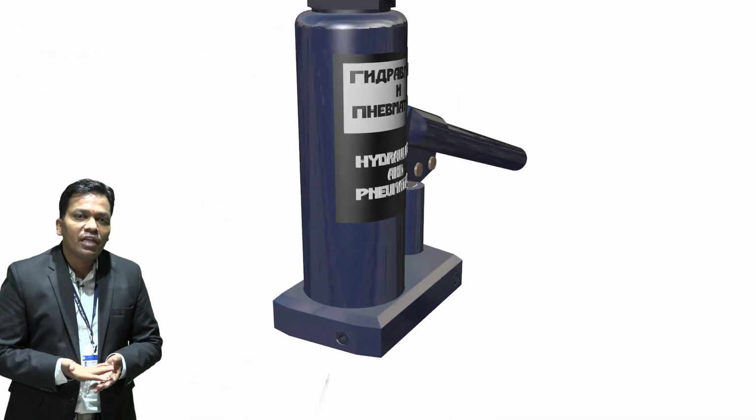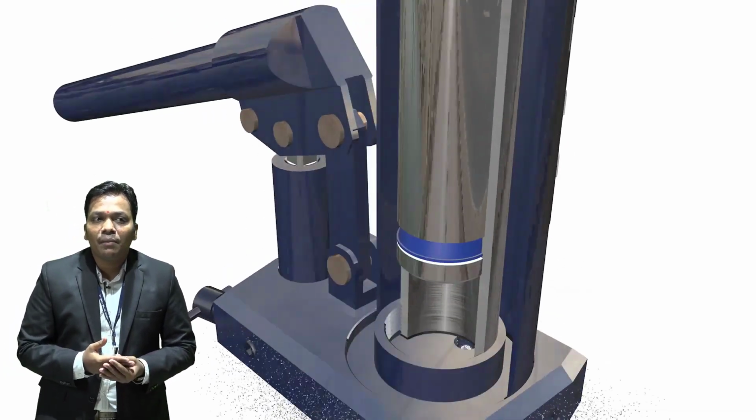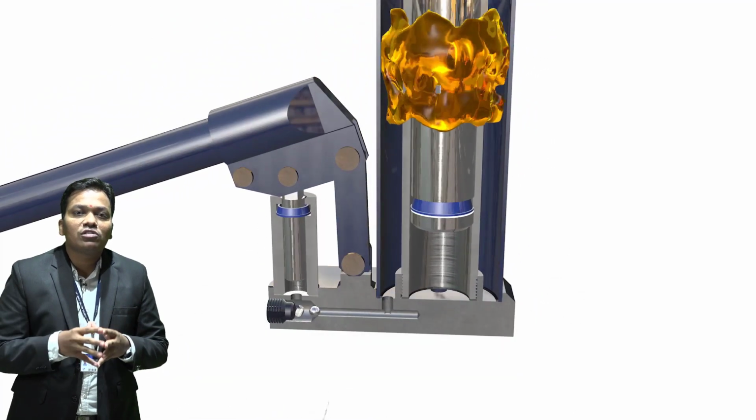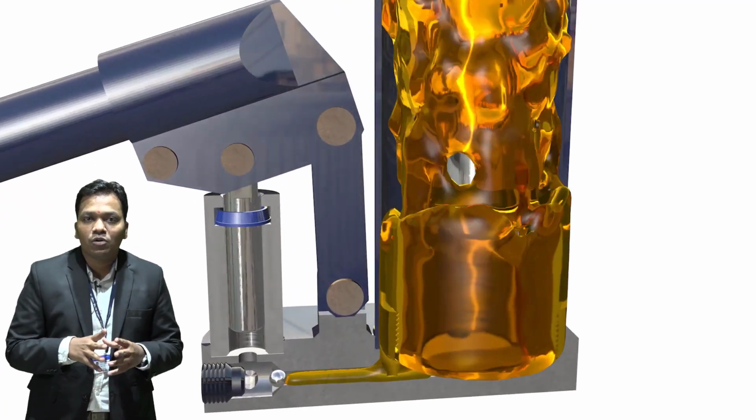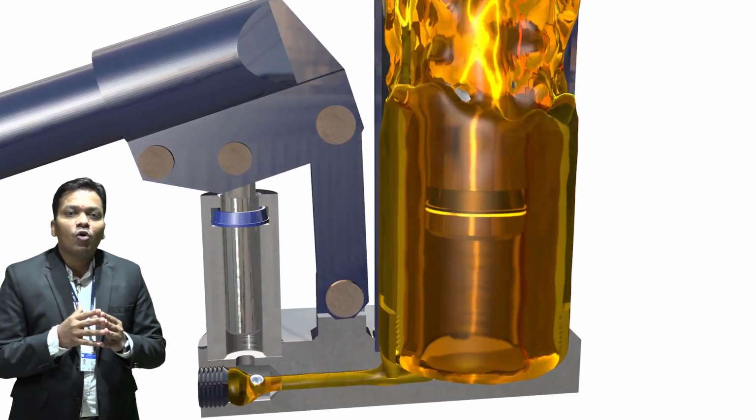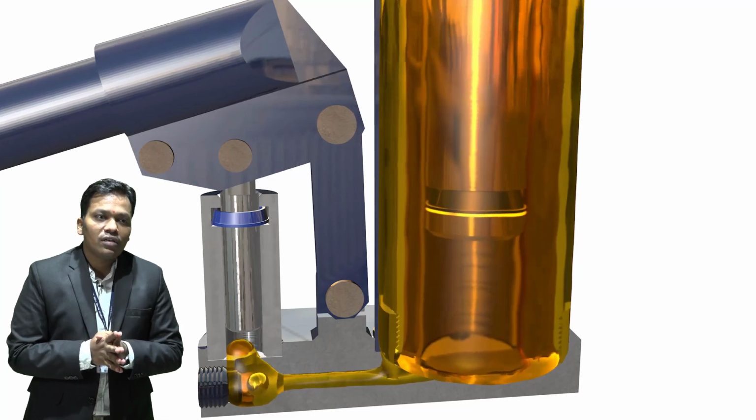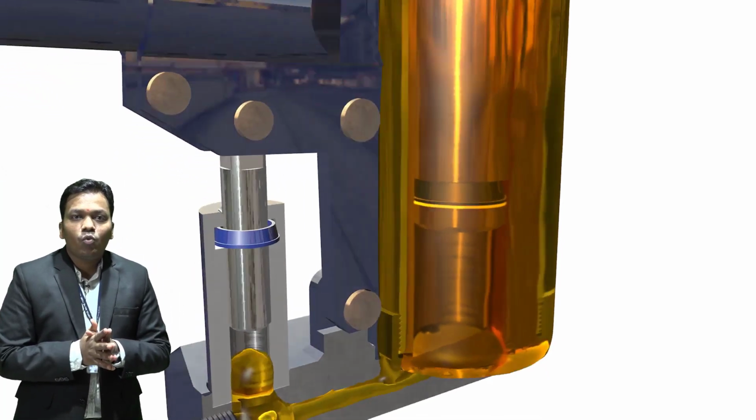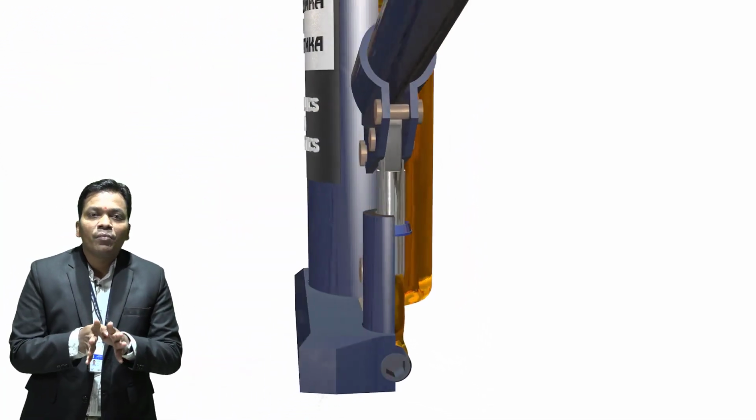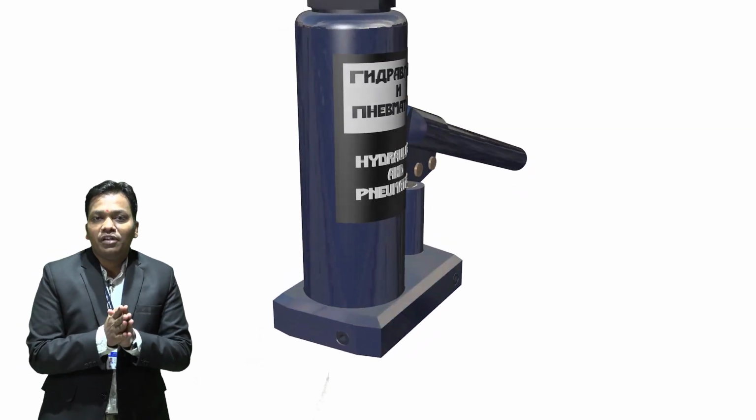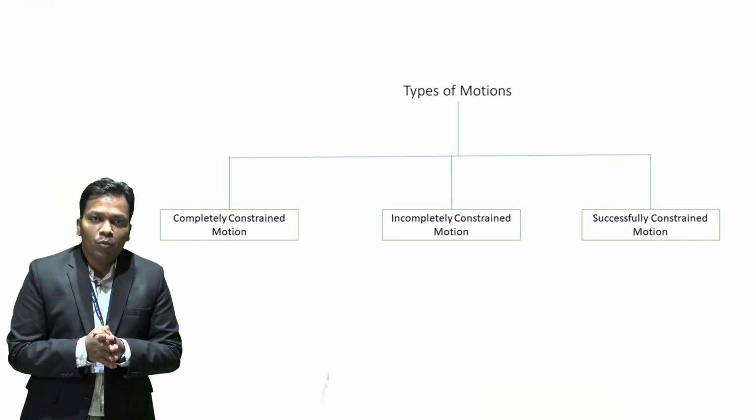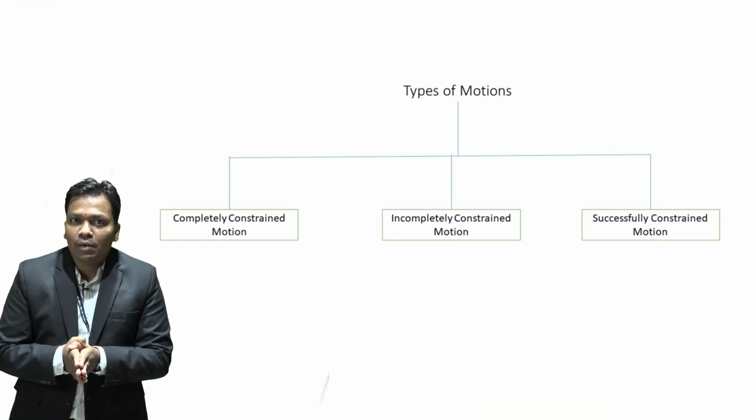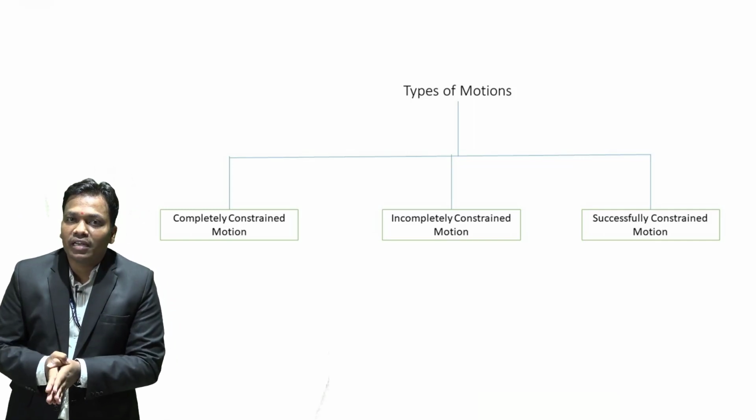The next is kinematic pair. Before studying kinematic pair, we should focus on what type of motion is present between the two links which are joined together. That is called constrained motion. Constraint means limitation. So what limitations are we putting on the pair when two links are joined together? They are classified as completely constrained motion, incompletely constrained motion, and successfully constrained motion.